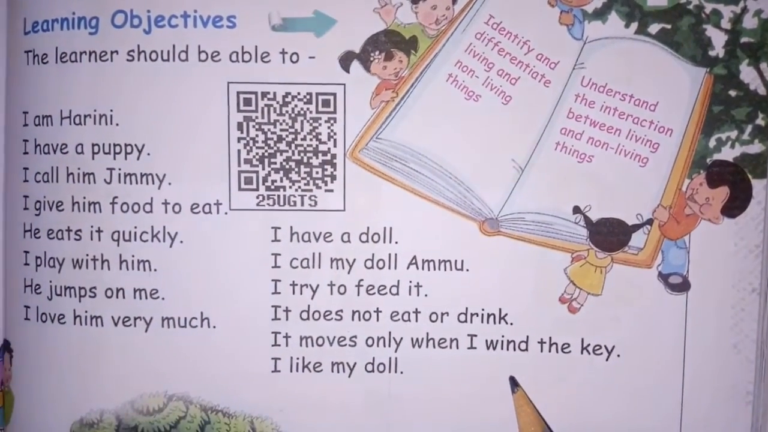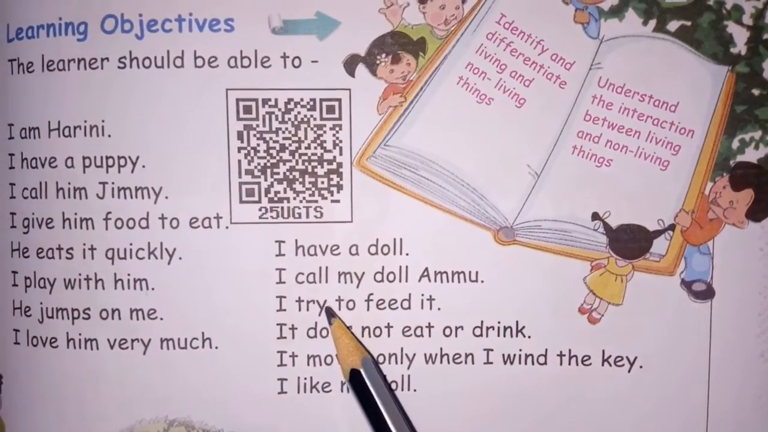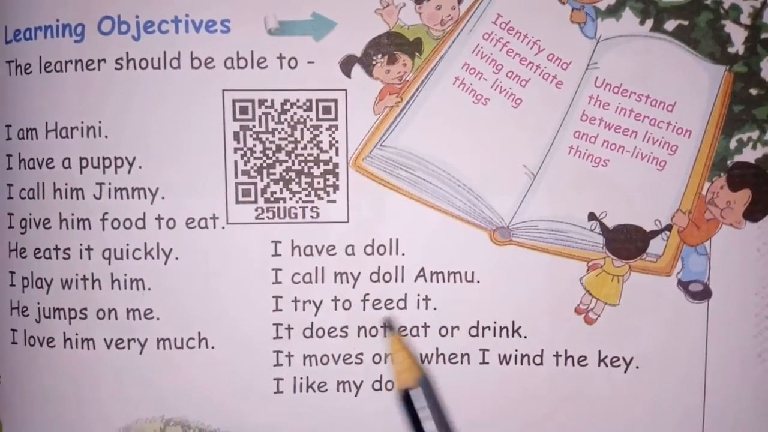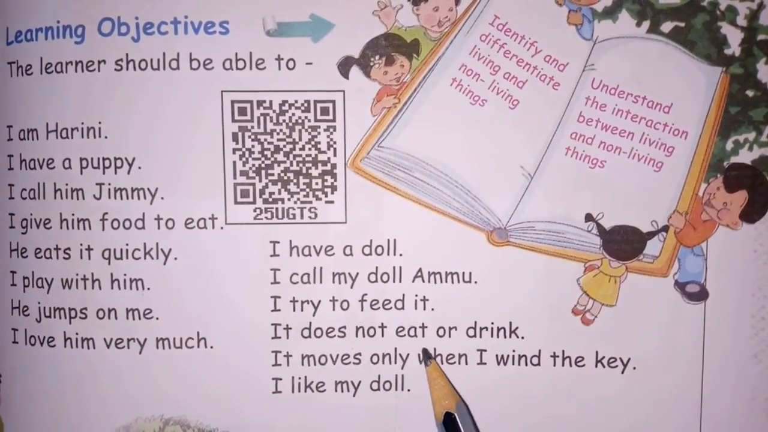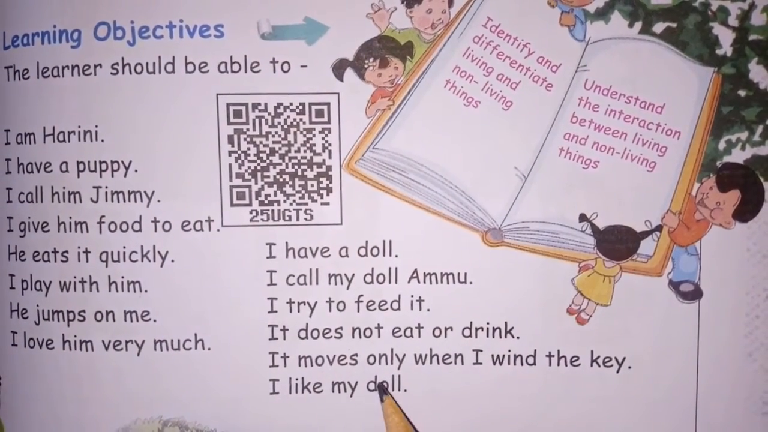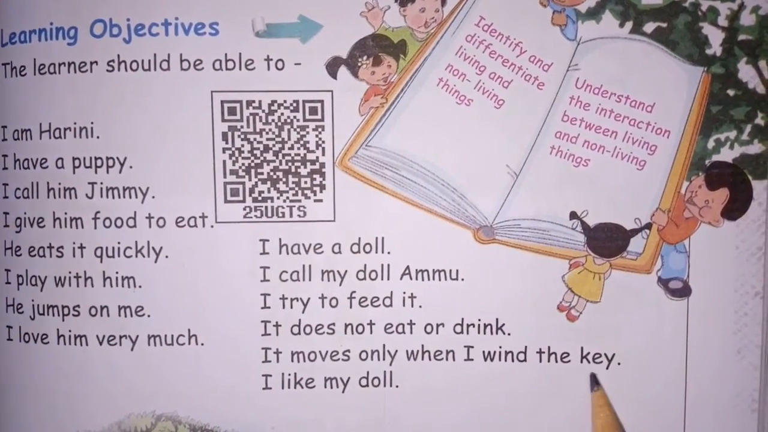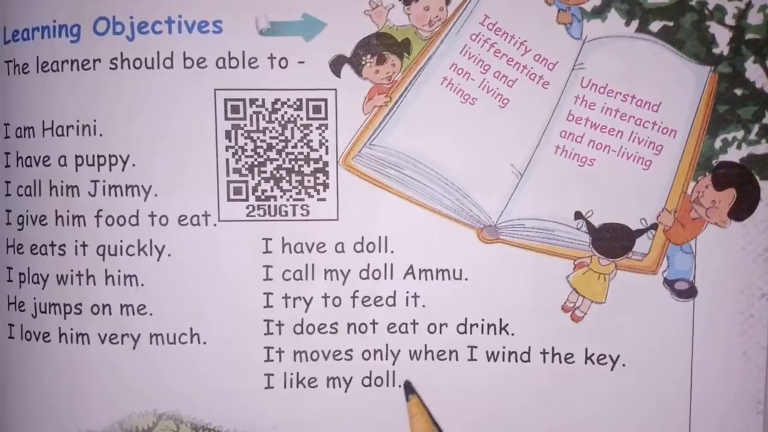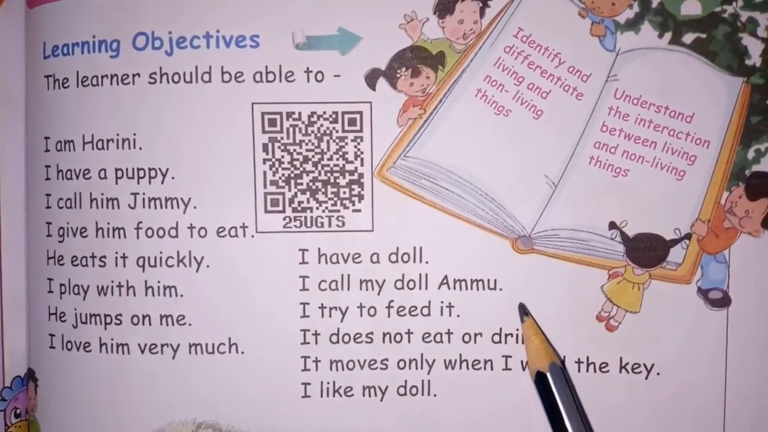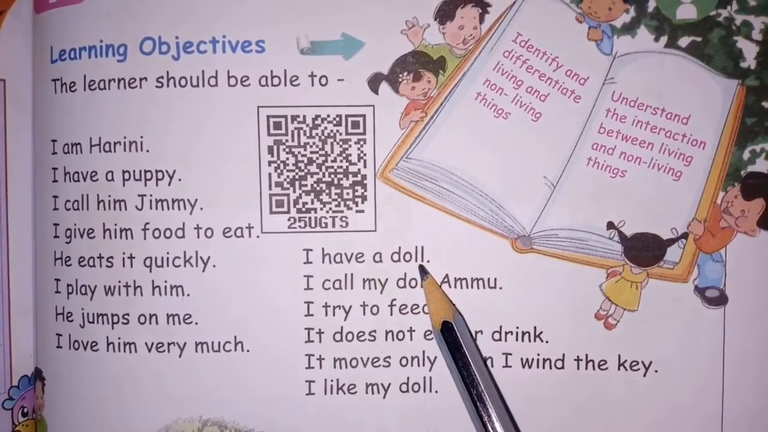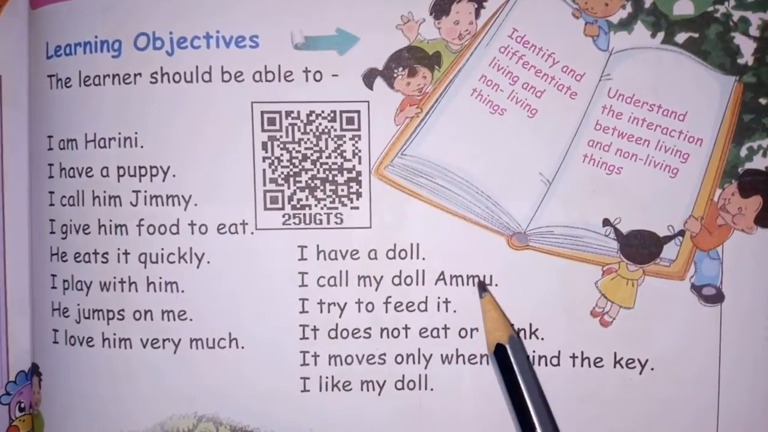One example is given here. I have a doll. I call my doll Ammo. I try to feed it. It does not eat or drink. It moves only when I wind the key. I like my doll. See children, what is given here? Another example for non-living things. A doll. What is the doll's name? Ammo.